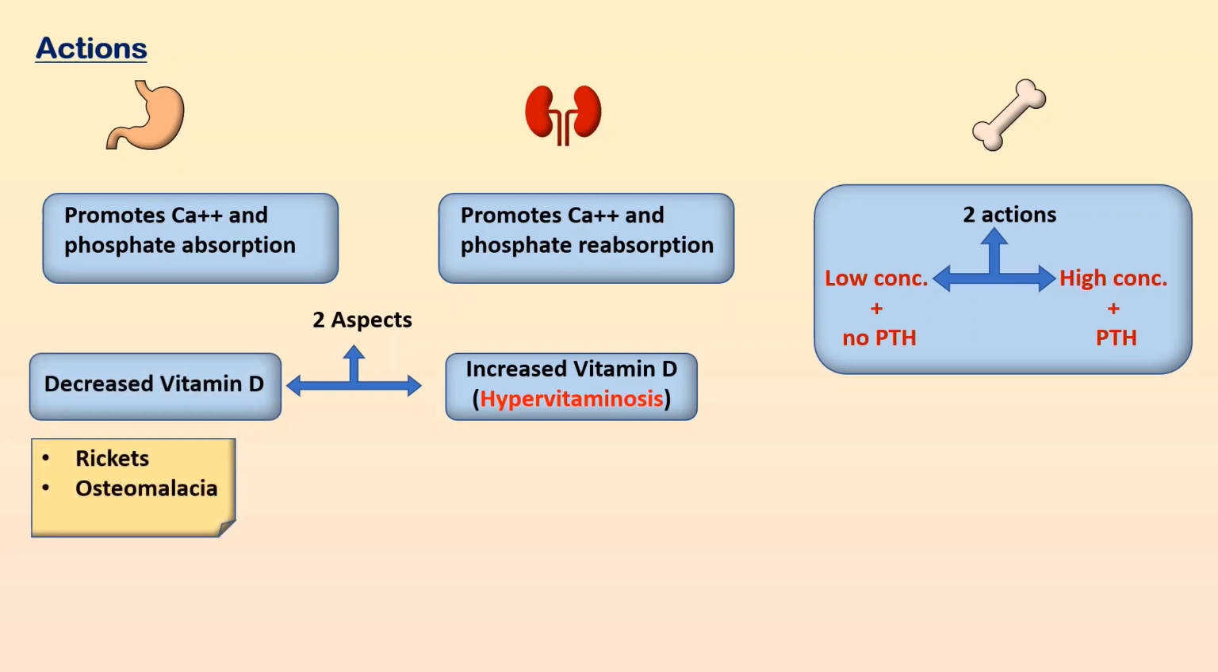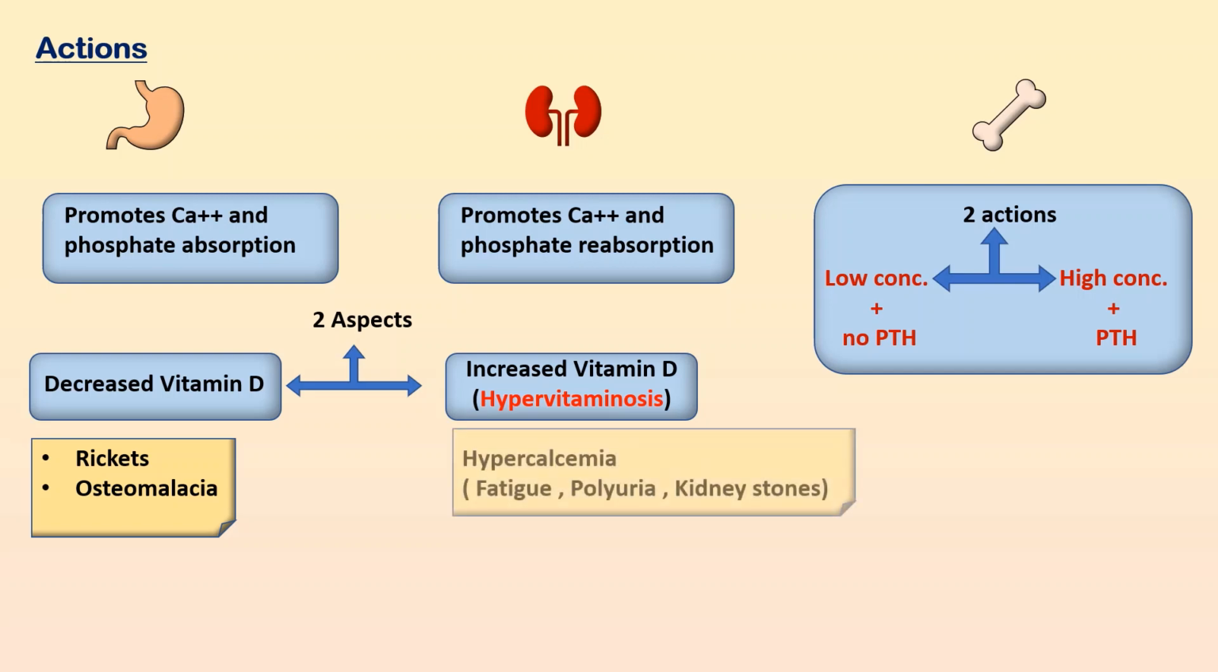Now discussing the two aspects, that is the increased vitamin D and decreased vitamin D level in the body. Decreased vitamin D causes rickets in children and osteomalacia in adults, while increased vitamin D, also called hypervitaminosis, can occur since vitamin D is a fat soluble vitamin.